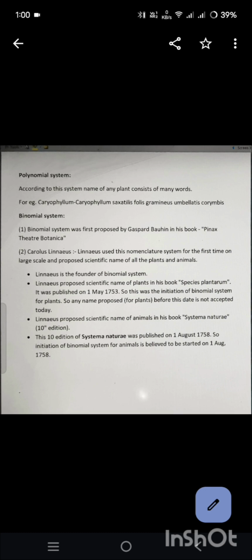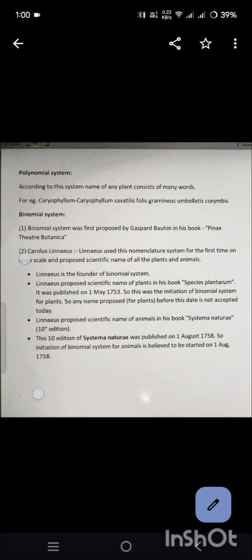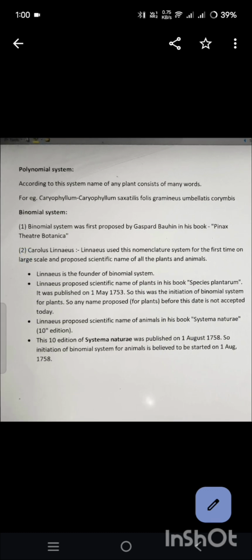Carolus Linnaeus used this nomenclature system for the first time on a large scale and proposed scientific names of all the plants and animals. Linnaeus is the founder of the binomial system.